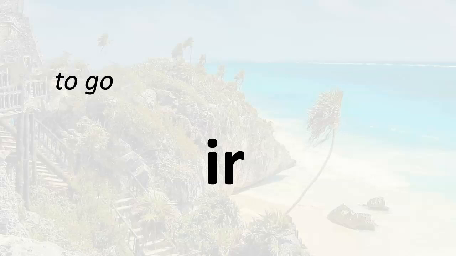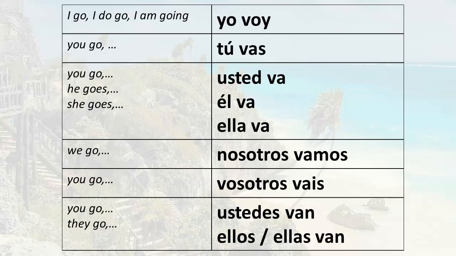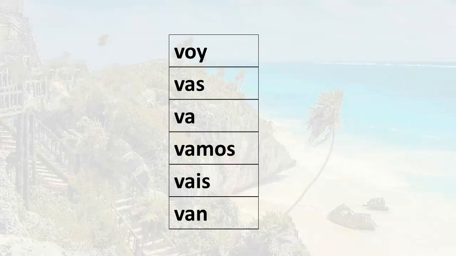In our last lesson, we learned how to conjugate the verb ir in the present tense. Ir is an irregular verb. It means to go. As an irregular verb, this means that you simply must memorize the forms. And native speakers simply memorize through practice, so you can do the same. So here are the forms, and we often simplify this to just the forms without the subject pronouns. So we have voy, vas, va, vamos, vais, van.